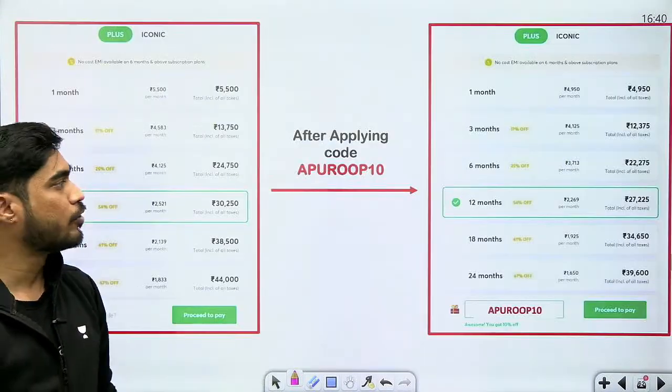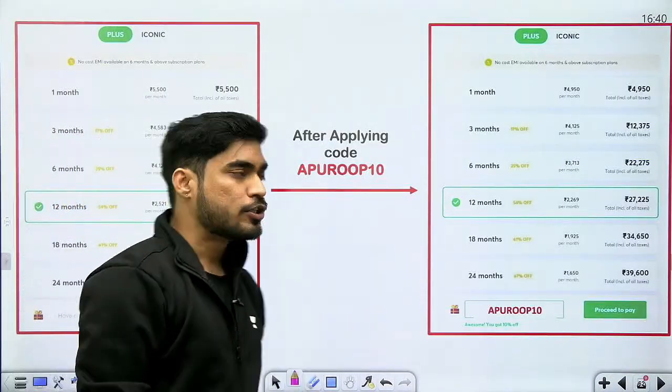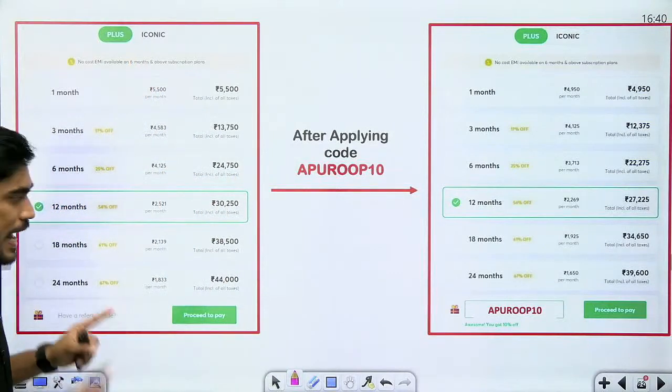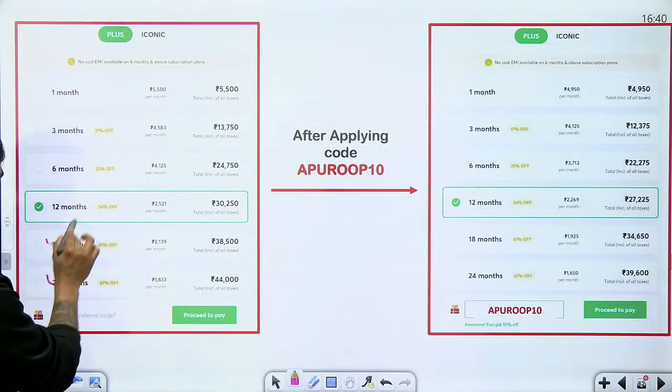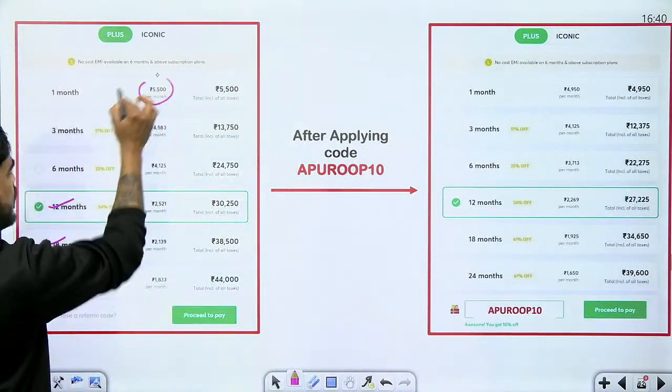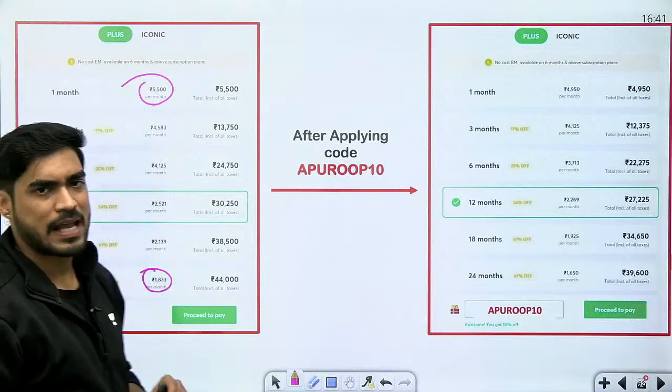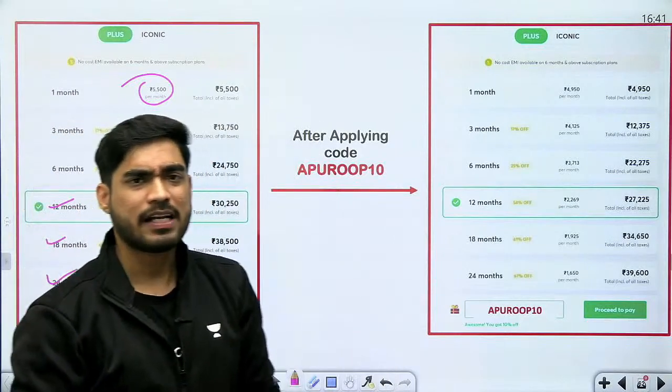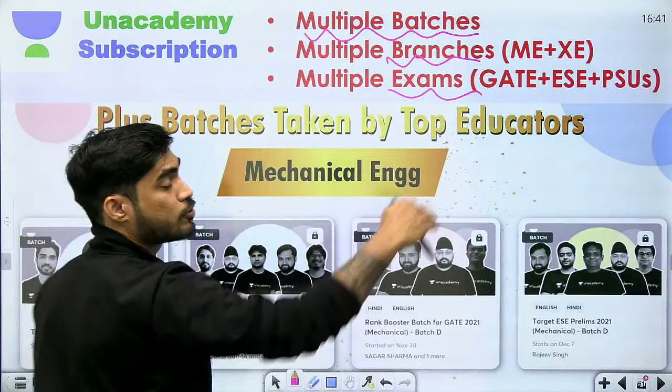Okay, all you need to do is open your Unacademy learning app, choose any one of these subscriptions. Okay, I will suggest you take the 1 year, 1.5 year or 2 year plan. Why? Because beta, their per month cost, if you compare with short term plans, is very less and you will get enough time to join all these awesome batches.